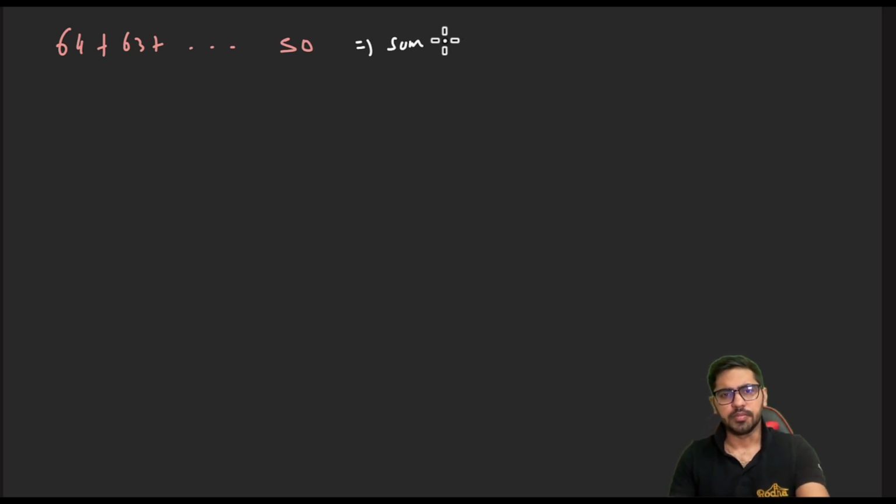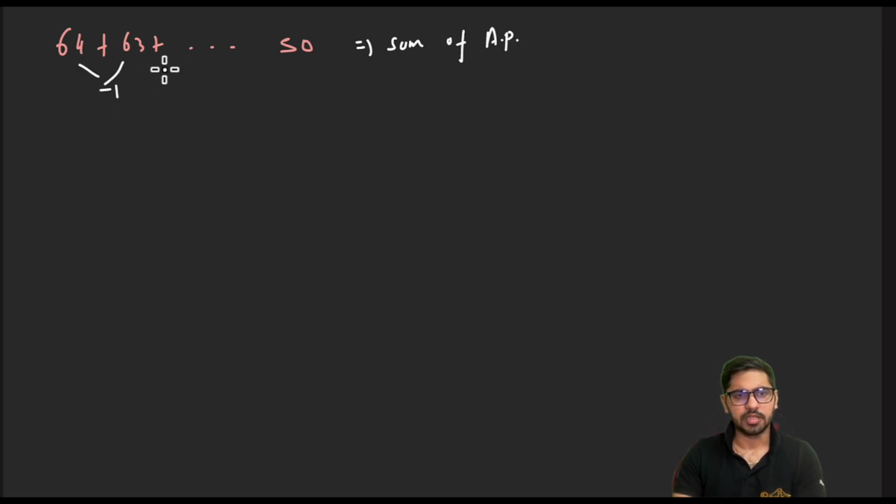So 64 plus 63 up to 50. The very first thing is, can I say this is a sum of an AP? Why? Because between any two consecutive terms there's a gap of 1. The common difference is, can I say, -1? The terms are decreasing with a gap of -1. So what is the sum of an AP?